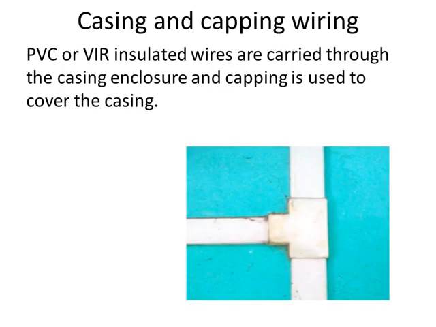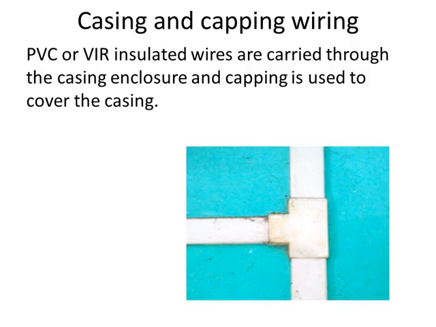Third one is casing and capping wiring. PVC or VIR insulated wires are carried through the casing. Casing is first fixed on the wall with the help of gitties. And then wire is drawn on this casing and then capping is put over the casing. So this is casing and capping wiring.